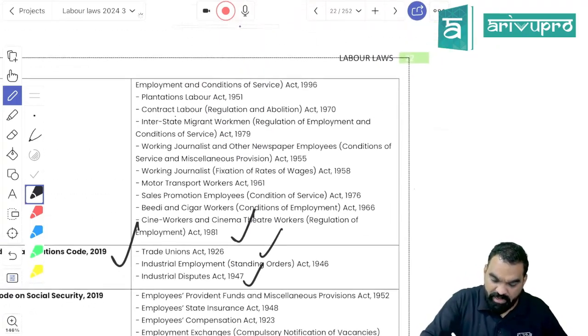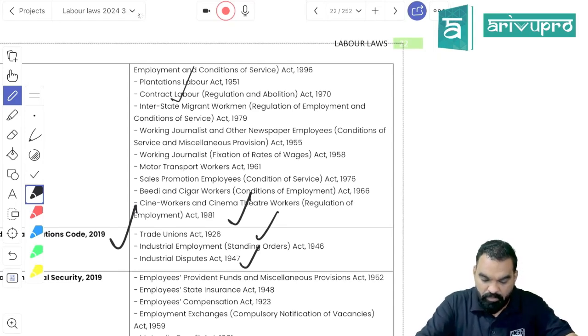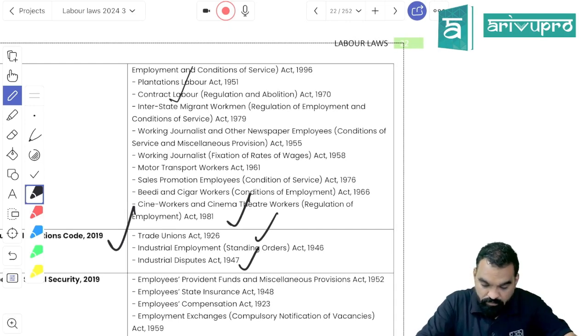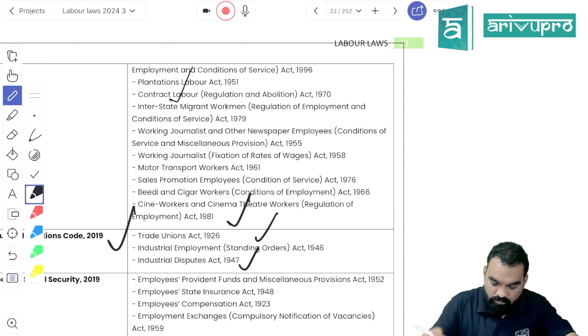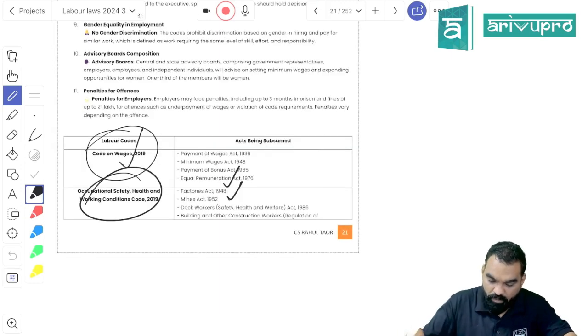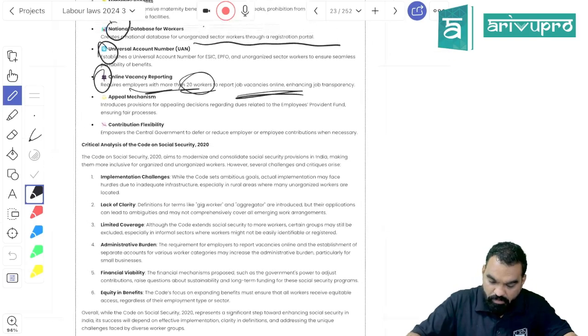Contract Labour Regulation and Abolition Act, Beedi and Cigar Workers Act, Sales Promotion Employees Act. These all acts are part of the Occupational Safety Code.